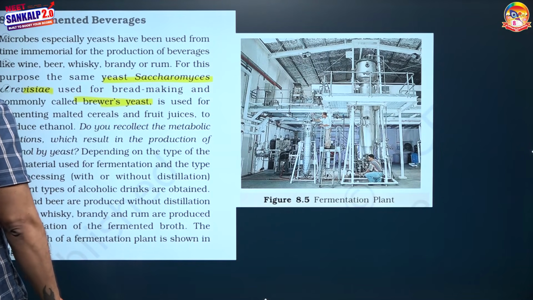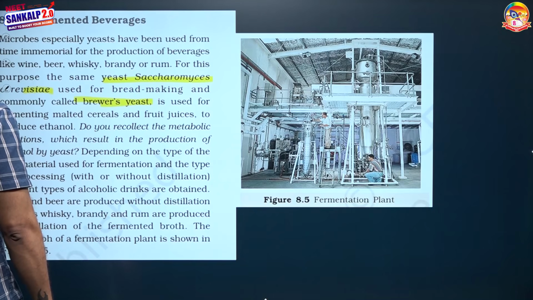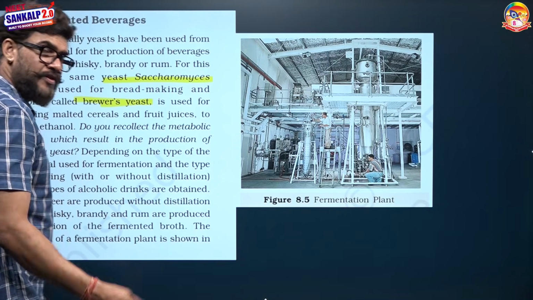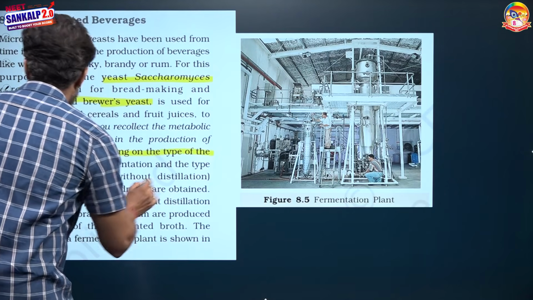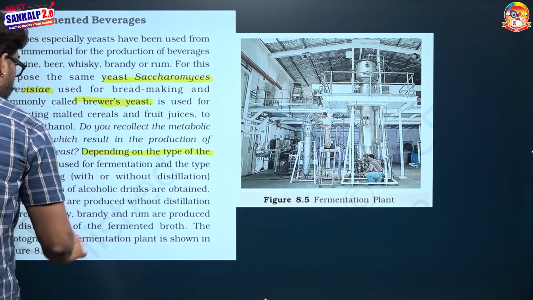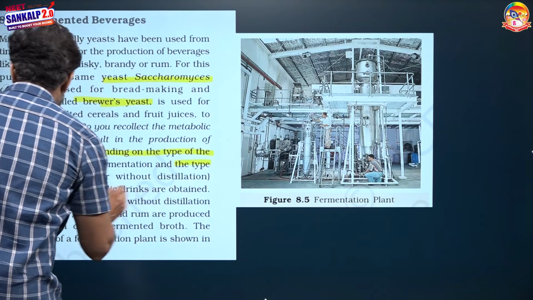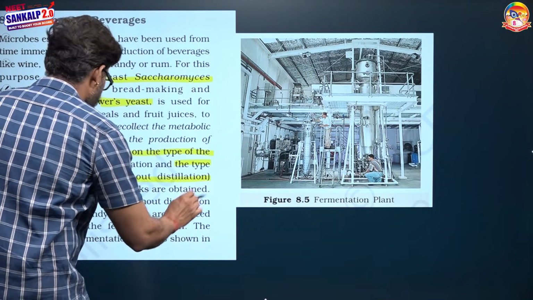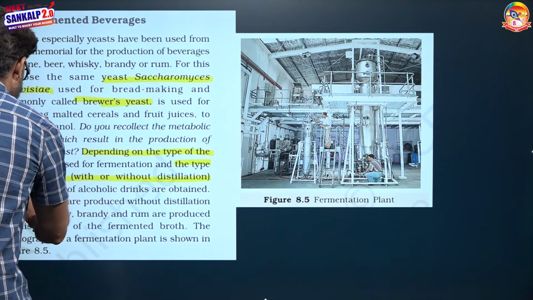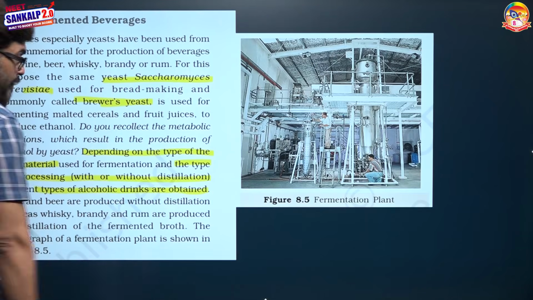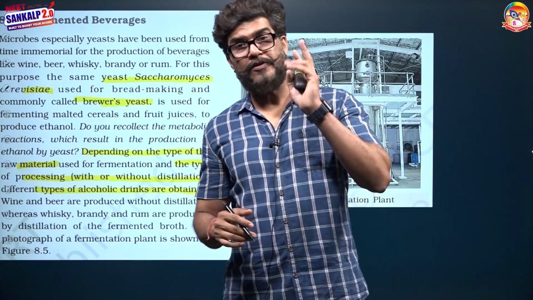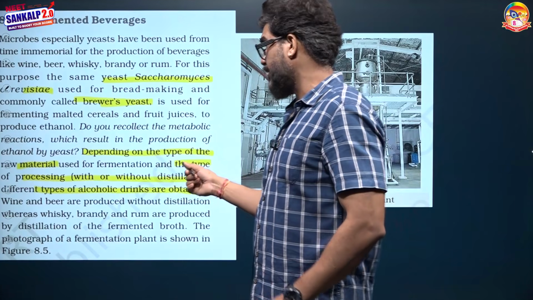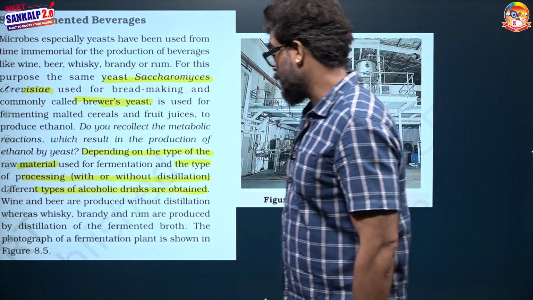Do you recollect the metabolic reaction which results in the production of ethanol by the yeast? Of course, again, alcoholic fermentation. Depending on the type of raw material and the type of processing, whether distillation happens or not, different types of alcoholic drinks are obtained. So the development of different types of alcoholic drink depends on two things: one is the raw material and second is the processing.